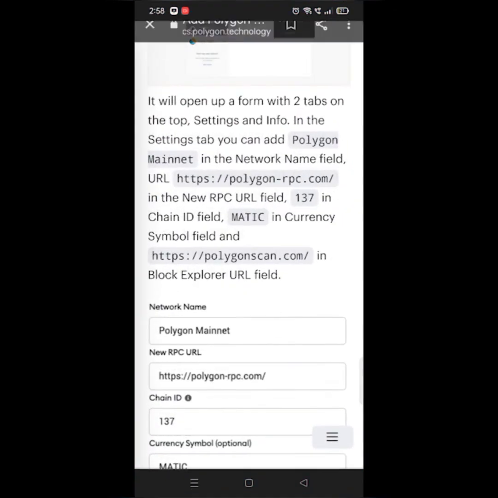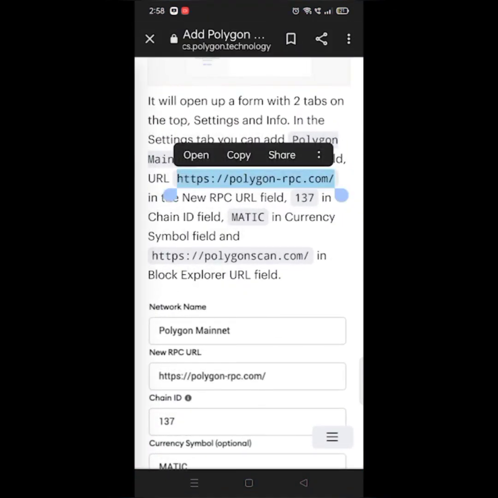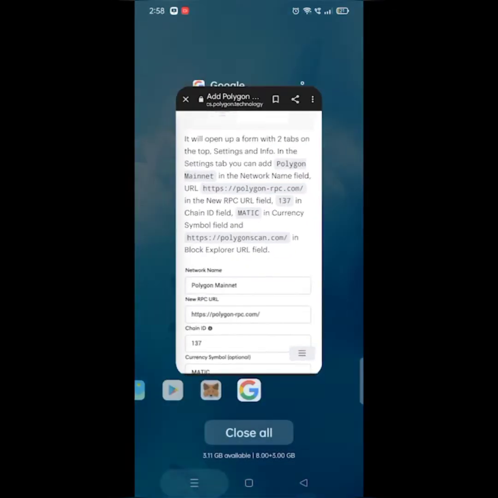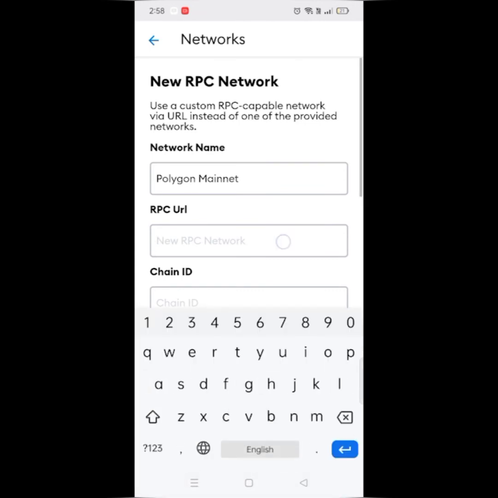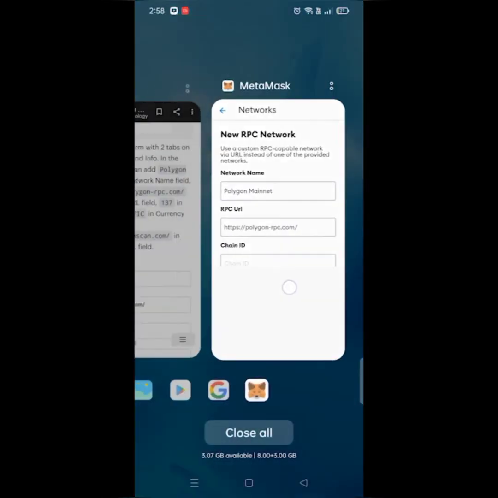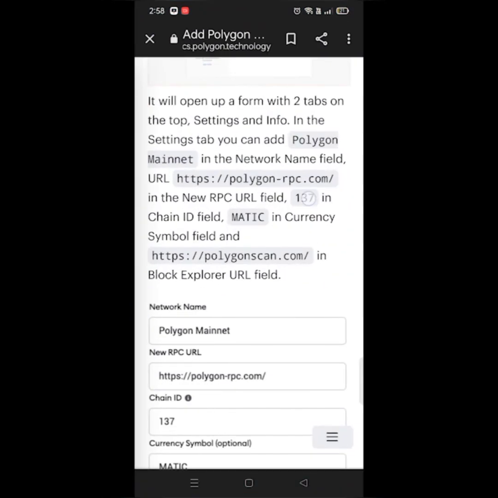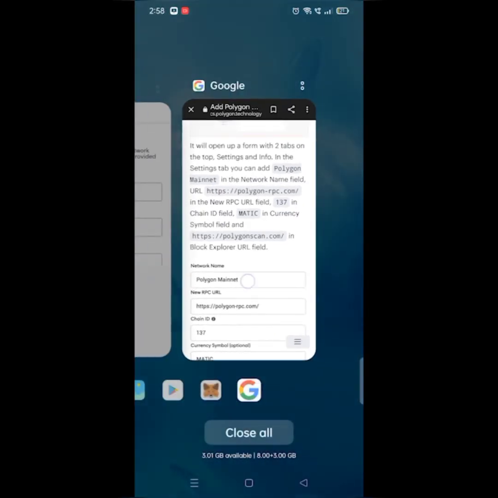Again copy the RPC URL. And paste it in RPC URL tab. Now the chain ID. Make sure it is 137.